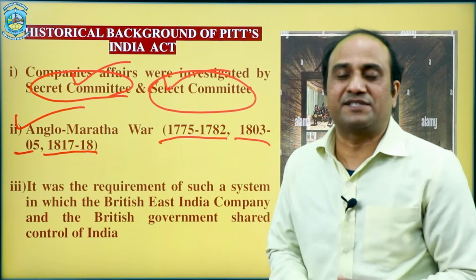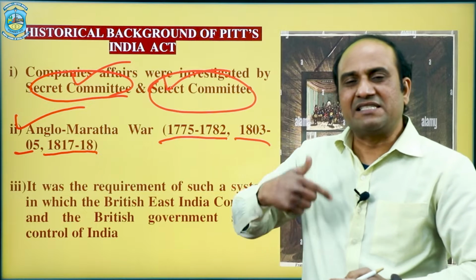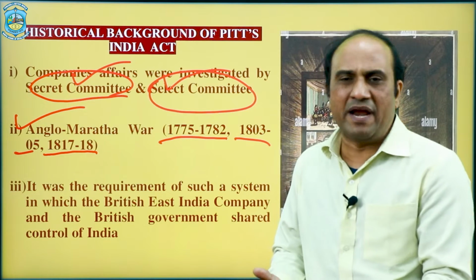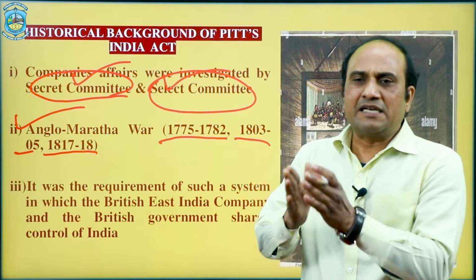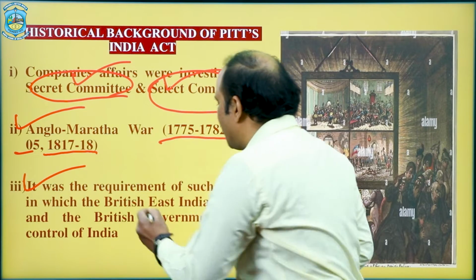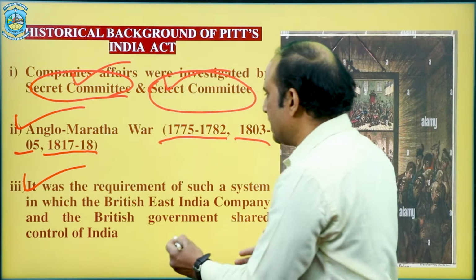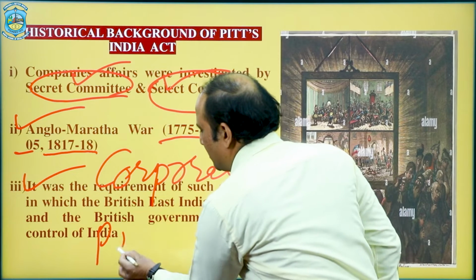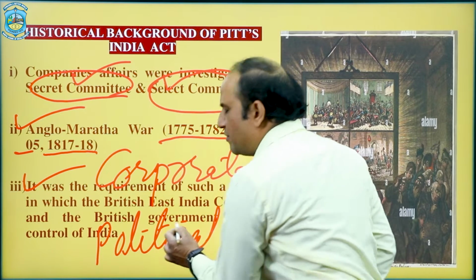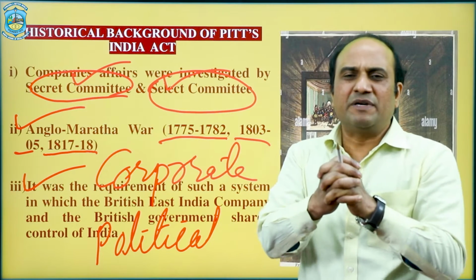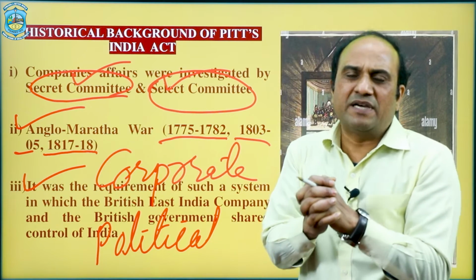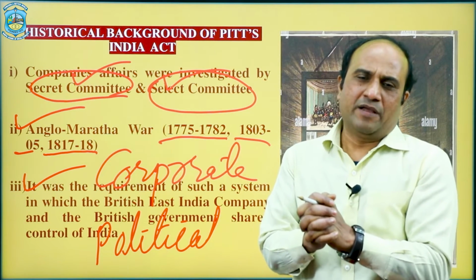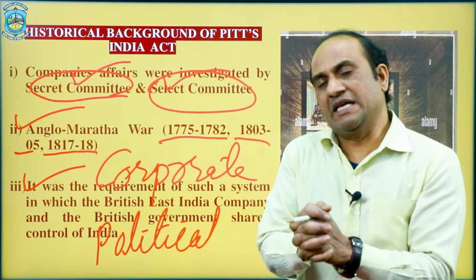Literally, the company became beggars, and that's why the government decided that we need to do something more, some more enactment in this act, so that we can separate the affairs of the company, that is corporate affairs and political affairs. Because there was a hodgepodge between the political and corporate practice by the British East India Company, and that's why this loophole should be removed by making some new enactment.